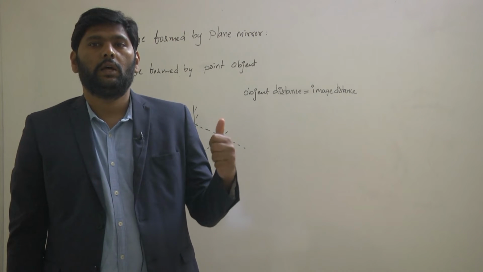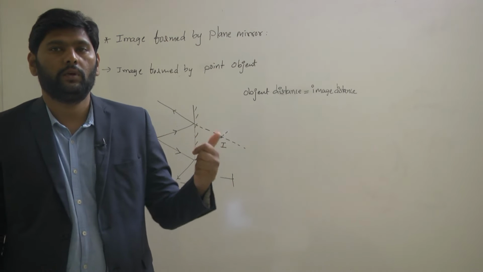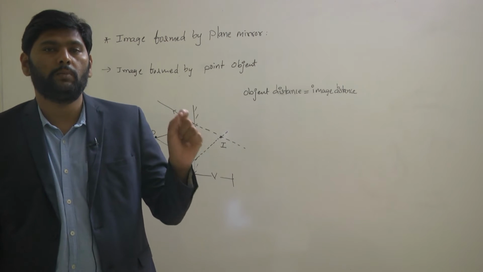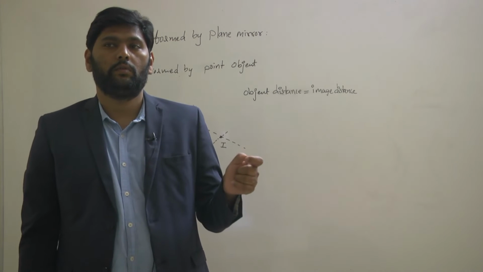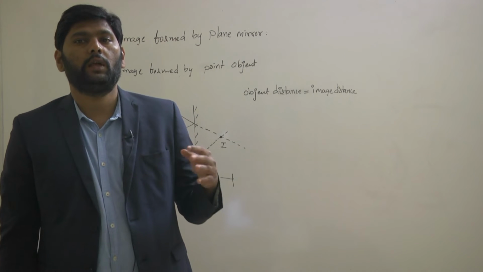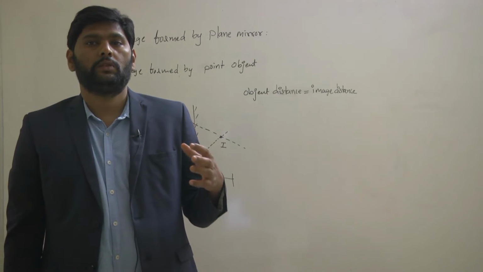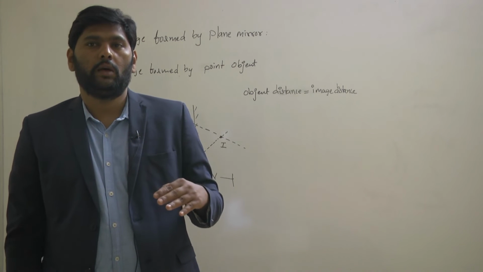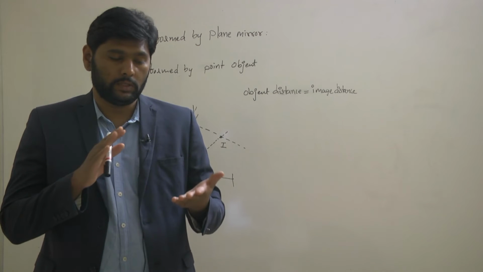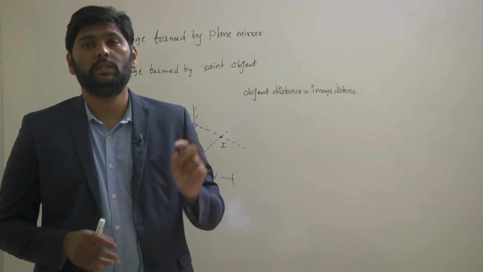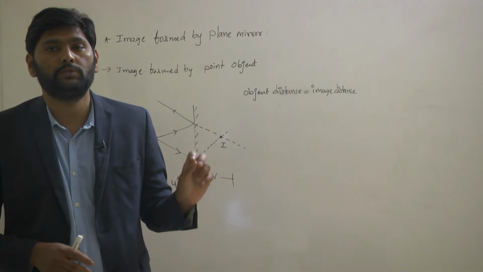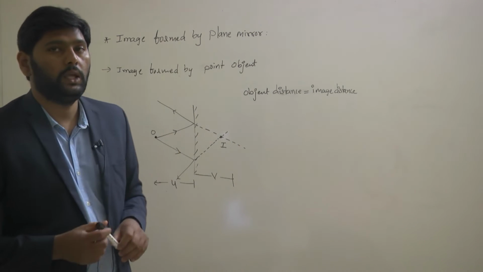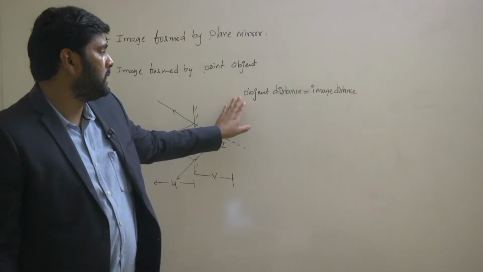Next thing is erect or inverted. Erect means upright, inverted means upside down. So that point also needs to be observed to express the nature. Similarly, the size of the image: magnified or diminished, bigger image or smaller image. That part we need to observe. These three things need to be observed when you are forming the image, when you are expressing the image. Here, this part is completed.